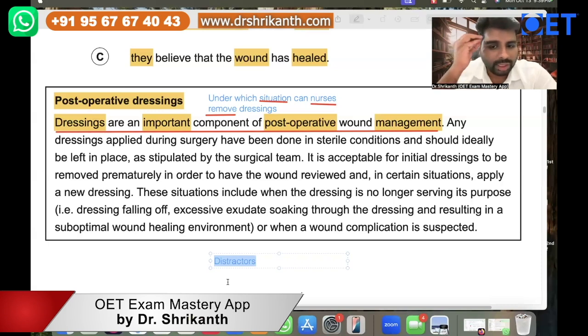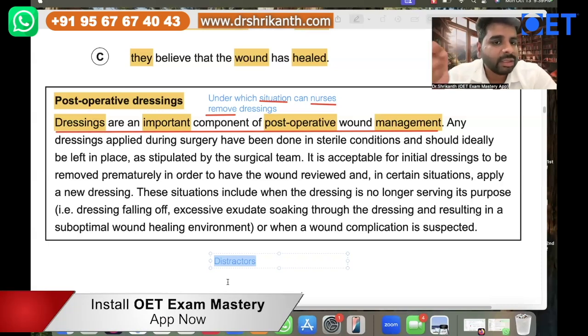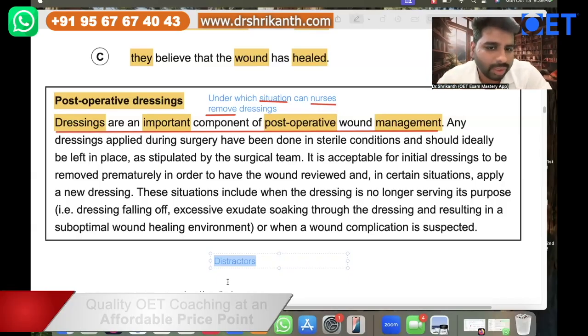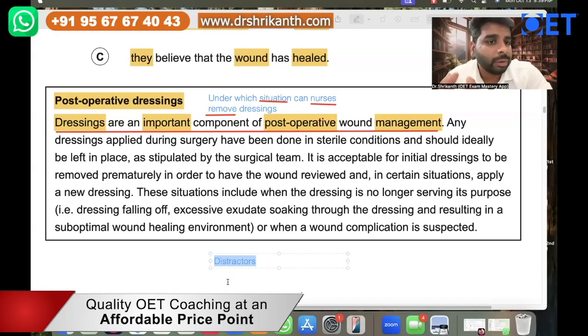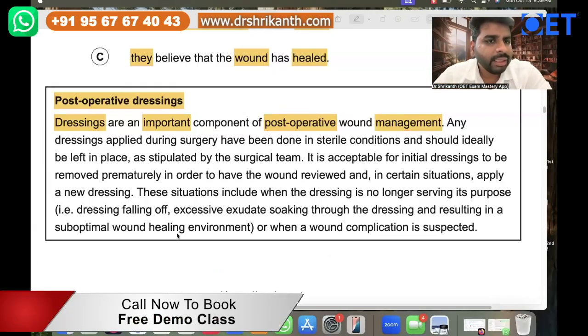These are trying to distract you, but you must not fall victim to it. You must know the keywords. For me, it is in which situation nurses can remove the dressings. That is the only thing that is important to me. Nothing else matters. So I don't want to know whether dressings are important for wound management. So that's a distractor. So you should not give that sentence any importance. This is how you should read so that you can give more attention to the essential information and find the answer. Right, so let's keep reading from the second sentence onwards.